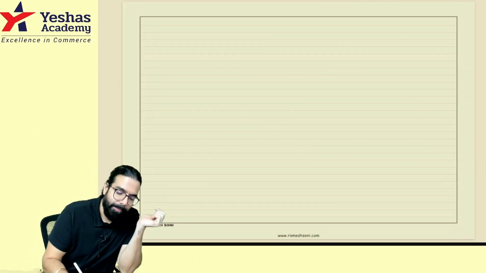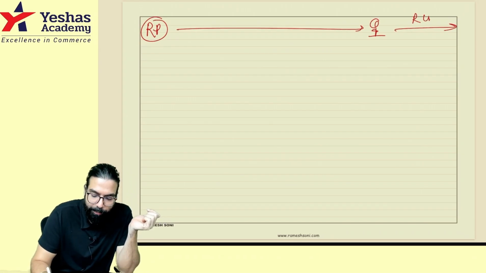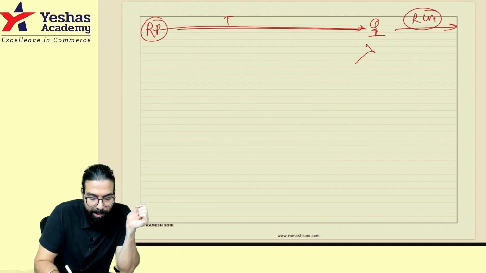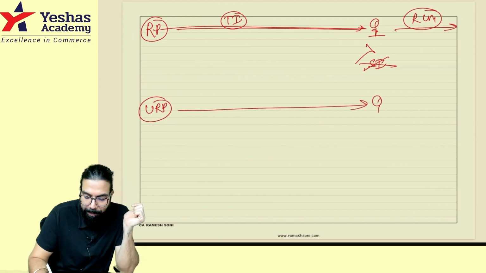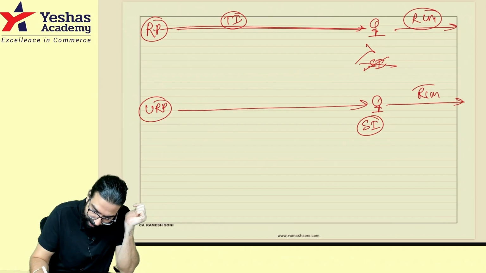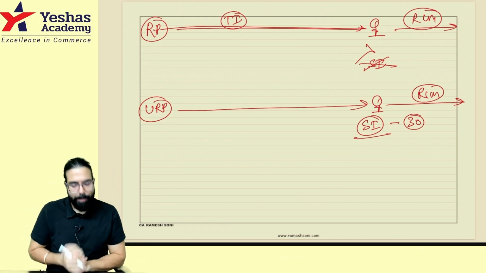So sir, tell me one thing. Registered person going ahead and supplying me, and I have to pay GST under RCM. Should I make self invoice? Not required. Sir, he will only give the tax invoice. I don't have to make any self invoice. Not required. If unregistered person is going ahead and giving me, then I should make my self invoice and I should pay GST under RCM. And this time limit is 30 days from the receiving of goods, services, or both.